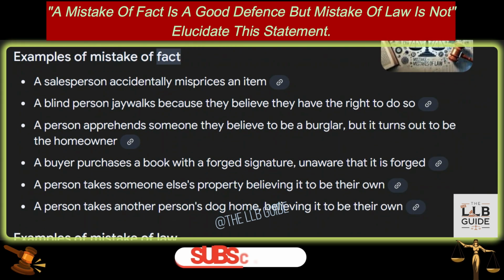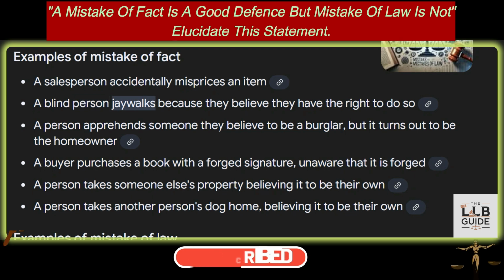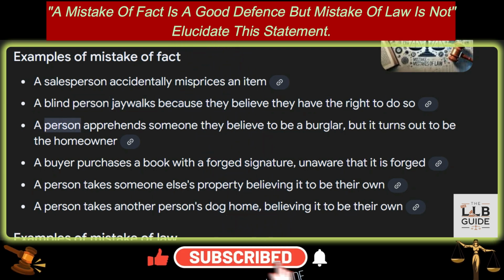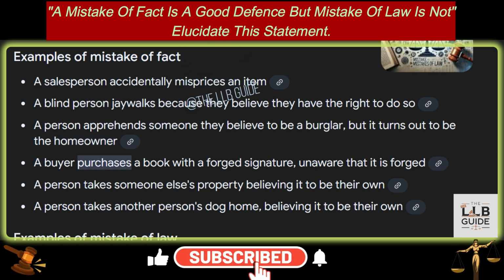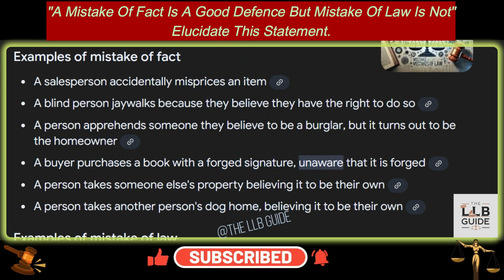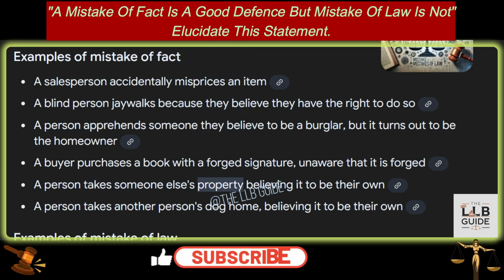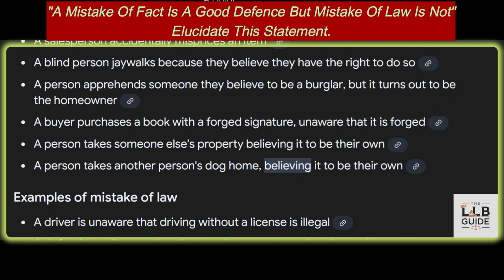Examples of mistake of fact. 1. A salesperson accidentally misprices an item. 2. A blind person jaywalks because they believe they have the right to do so. 3. A person apprehends someone they believe to be a burglar, but it turns out to be the homeowner. 4. A buyer purchases a book with a forged signature, unaware that it is forged. 5. A person takes someone else's property believing it to be their own. And 6. A person takes another person's dog home, believing it to be their own.